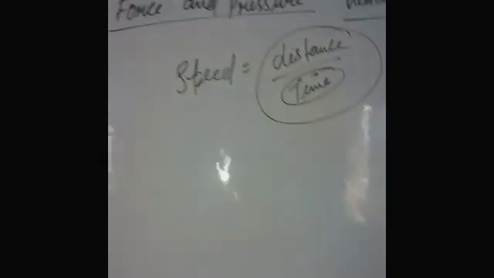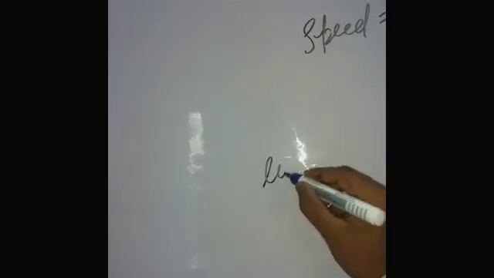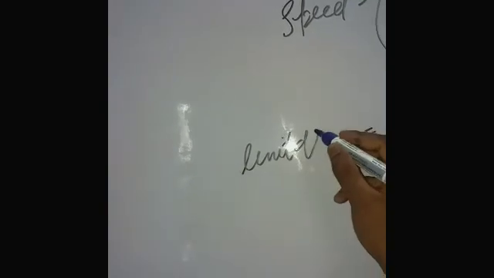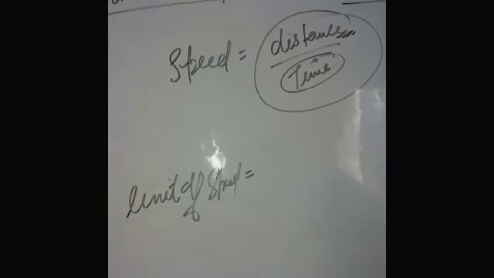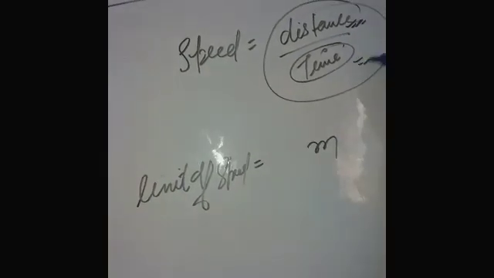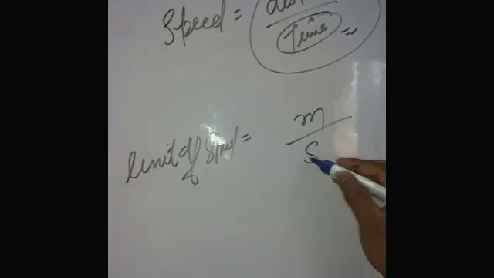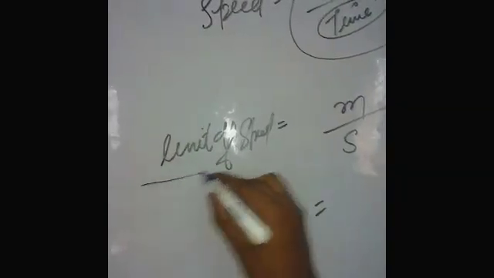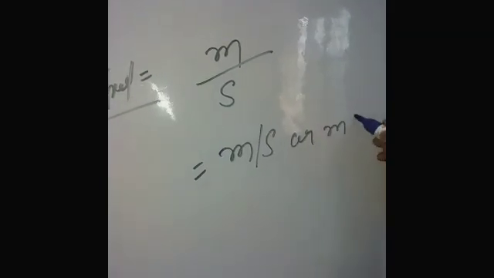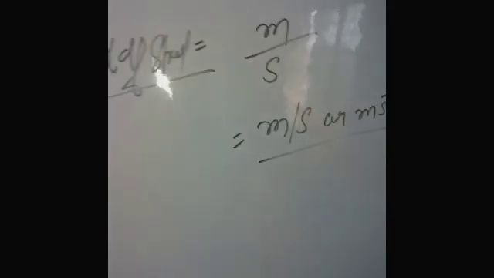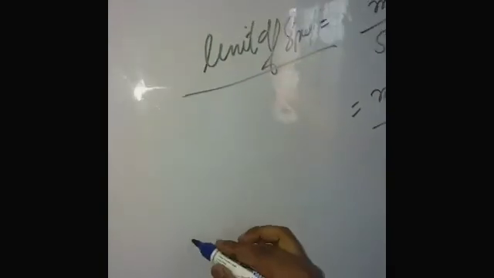Understand, students? So the unit of speed equals distance per time. Distance is length, so length is measured in meter and time is measured in the SI unit, second. So the unit of speed is meter per second or meter second inverse. Understand, students? Next topic, velocity.